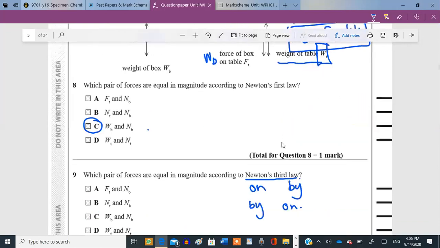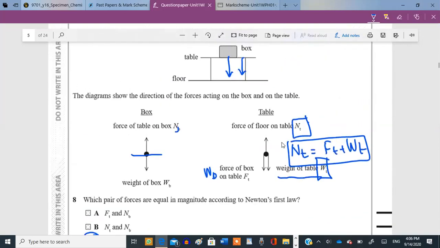Number 9, FT and NB is the answer. Where is FT? Force of the box on the table and force of the table on the box. Oh, wait. Look at this option. Look at these two forces.